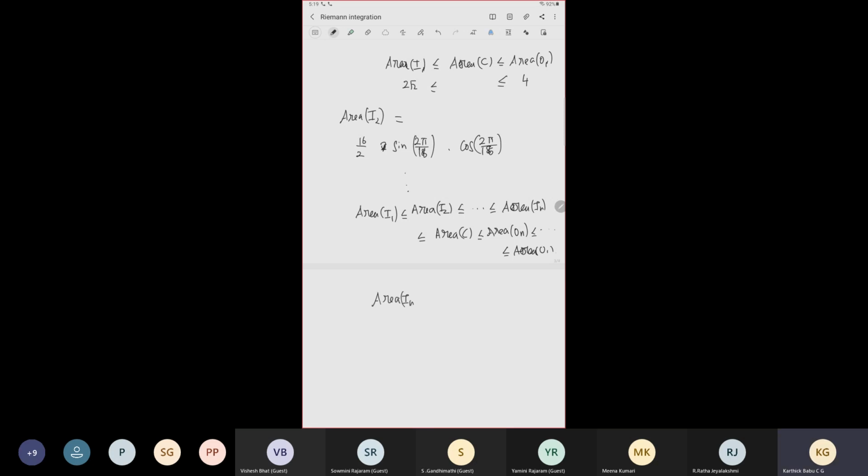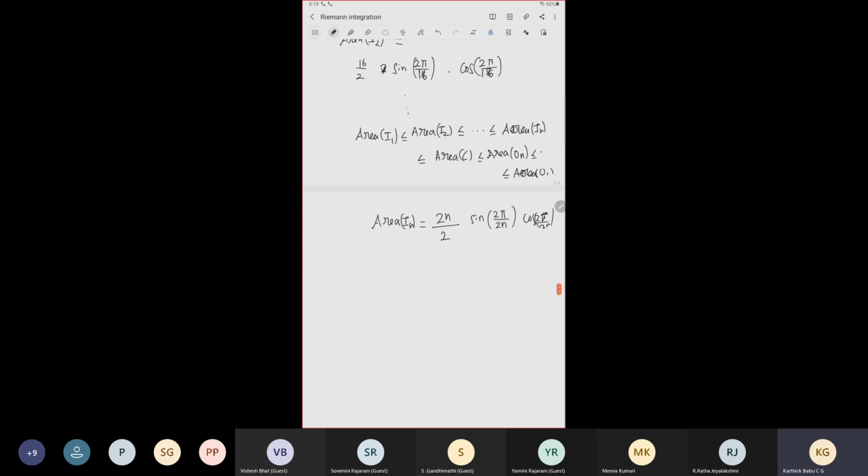How? Similarly, we can calculate like this. For the 8-sided polygon we have 16, so in general it is 2n divided by 2, times sine 2 pi by 2n and cos 2 pi by 2n. Then the 2 cancels, so each side gives n times sine pi by n and cos pi by n.